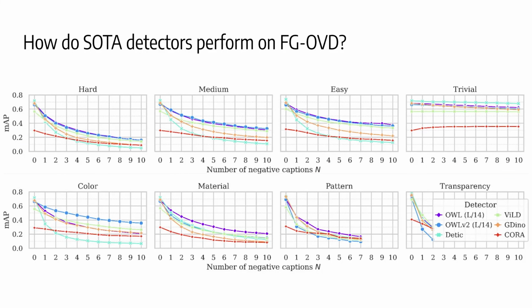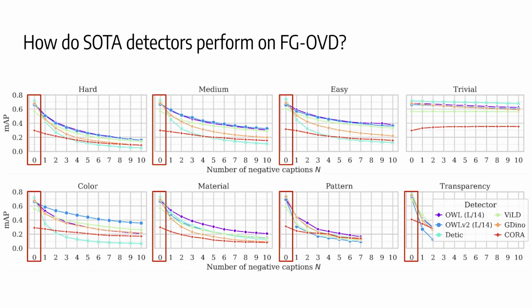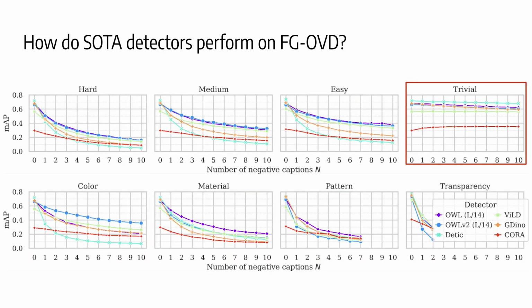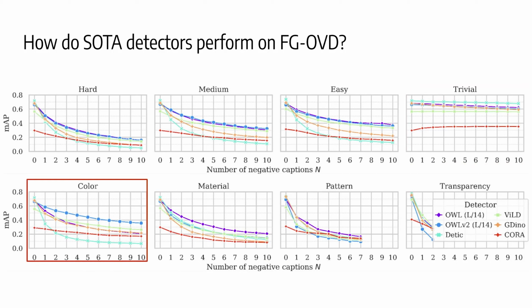We tested state-of-the-art open vocabulary detectors on our benchmarks. Here, on the y-axis, you can see the mean average precision of the models. On the x-axis, you can see the number of negative captions in the vocabulary. Models detect objects correctly without negative captions, but they struggle when there are more fine-grained negative captions. This does not happen in the trivial benchmark, because it lacks fine-grained differences. This suggests the main problem is correctly classifying attributes, not just localizing objects described by complex natural language. Among the attribute types we tested, colors are the easiest to discern, as they are more frequent in common datasets.